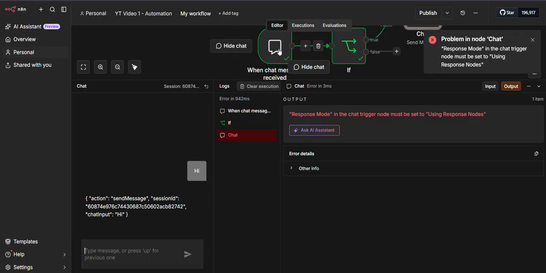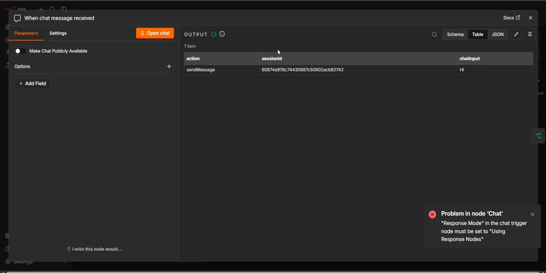Okay, so I set that up, and for sending that message in n8n's chat trigger node, we have to add a field, which is the response mode. Now, what does response mode mean? It defines how we want to respond to the user.